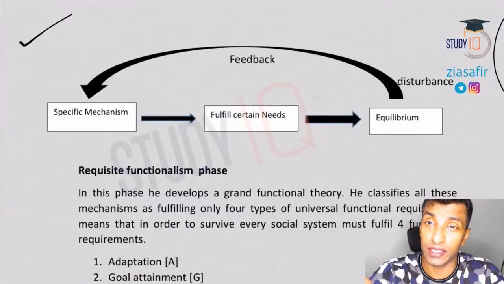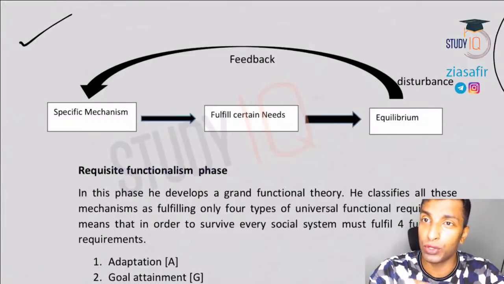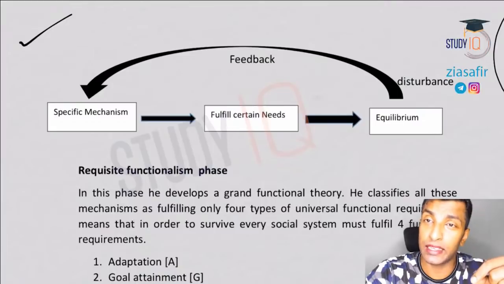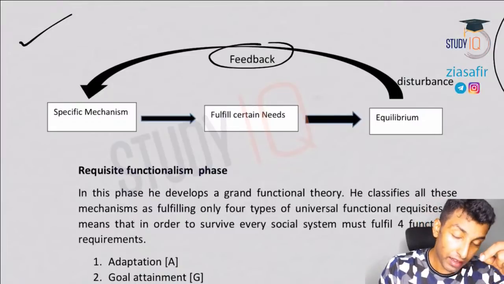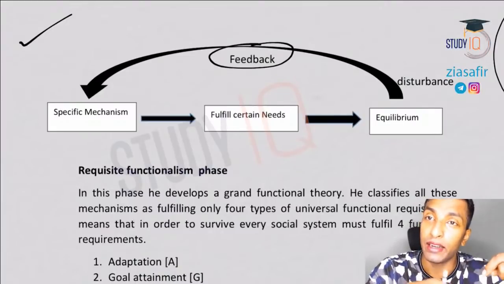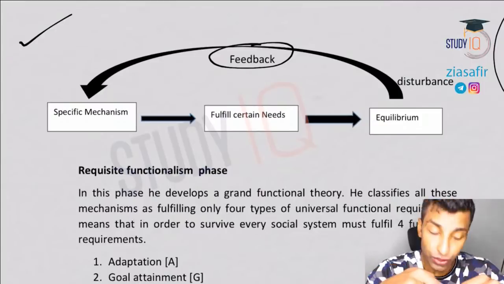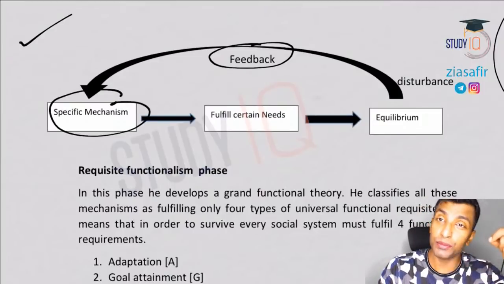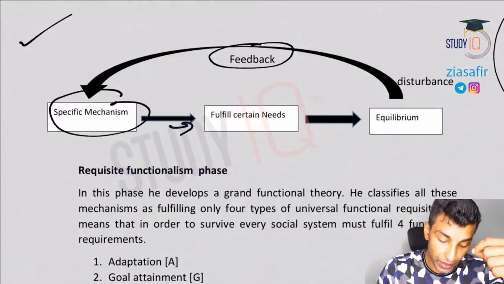The situation we discussed when we discussed the cybernetic hierarchy of control just yesterday, which was also uploaded on YouTube, you might have seen that video. So in that disturbance case, what will happen is that feedback will be given and the mechanisms will act again and bring back the equilibrium. So this is how specific mechanisms fulfilling certain needs will bring equilibrium.